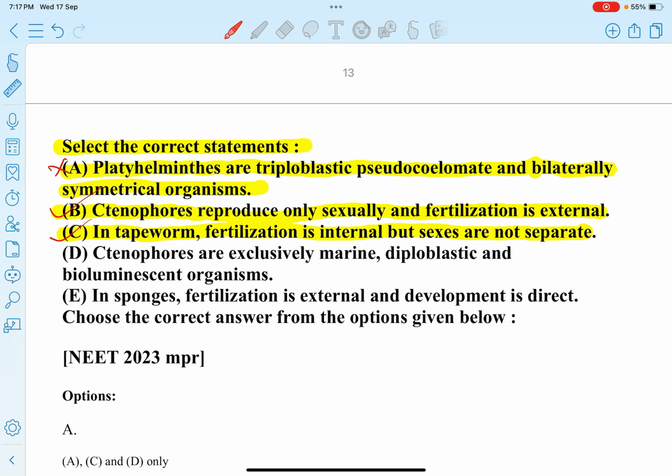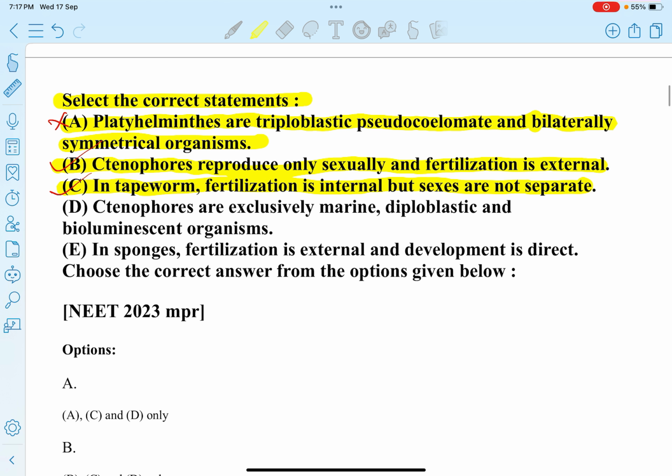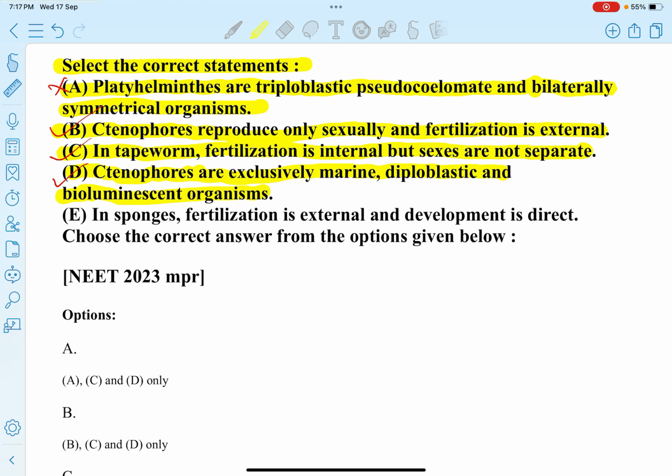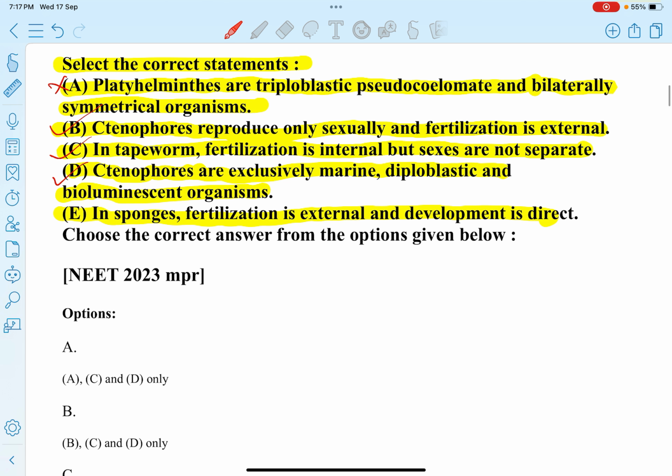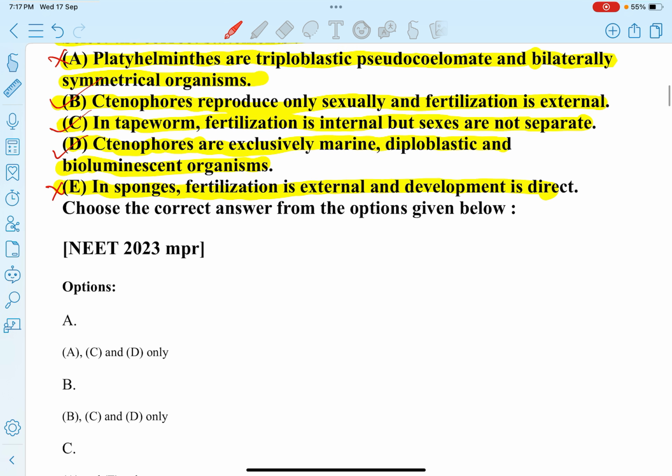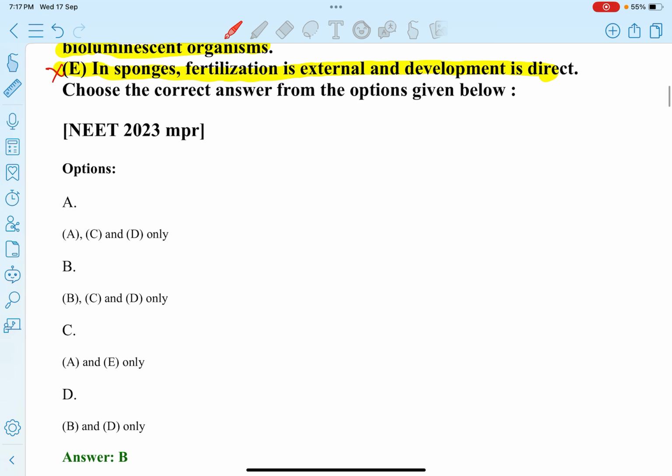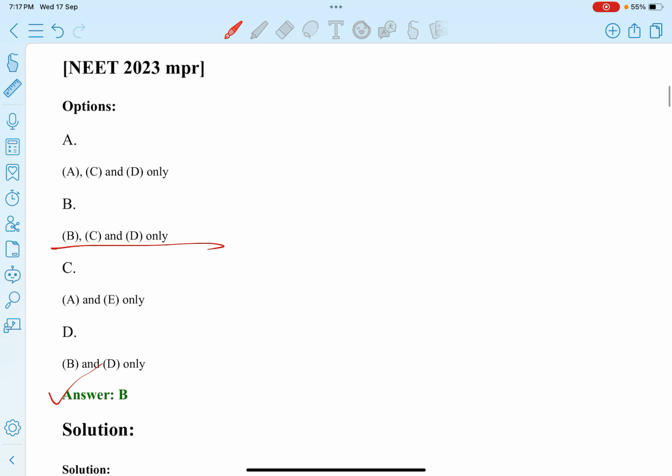This statement is correct. Next statement D, ctenophores are exclusively marine, diploblastic, and bioluminescent organisms. This statement is also correct. Next statement E, in sponges, fertilization is external and development is direct. This statement is incorrect. So only B, C, D statements are correct. So option B.